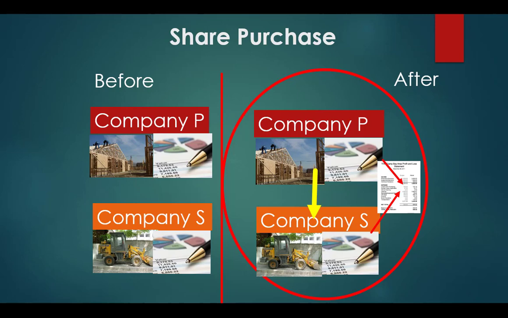Each company continues to operate. They each have their own assets and they have their own liabilities. They're separate legal entities. However, now Company P controls the board, management, and operations of Company S. Each company still maintains separate financial records. The only thing that has changed is the shareholders of Company S. However, consolidated financial statements will now need to be created.